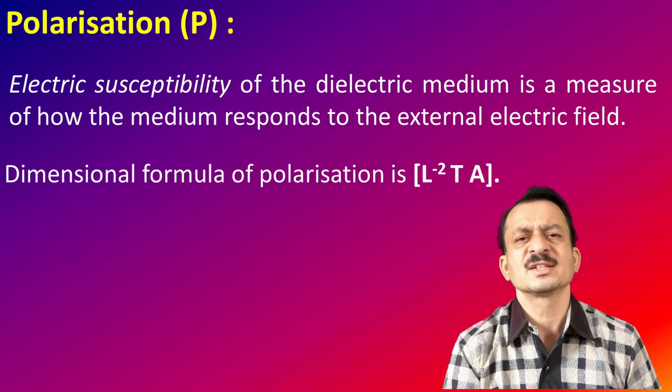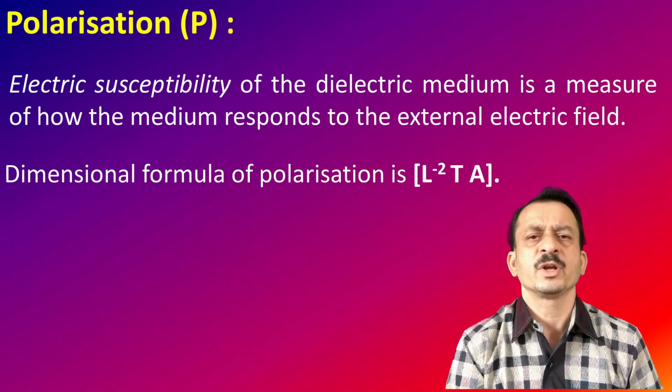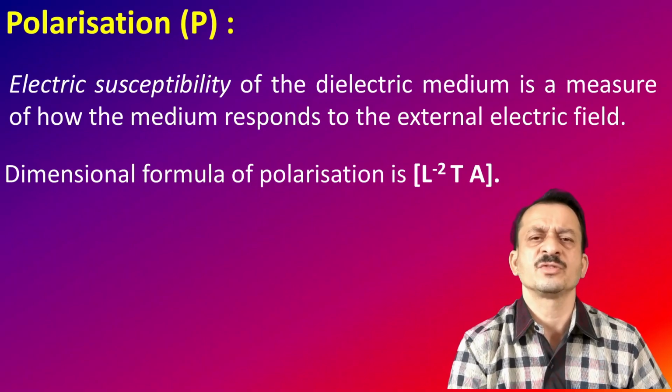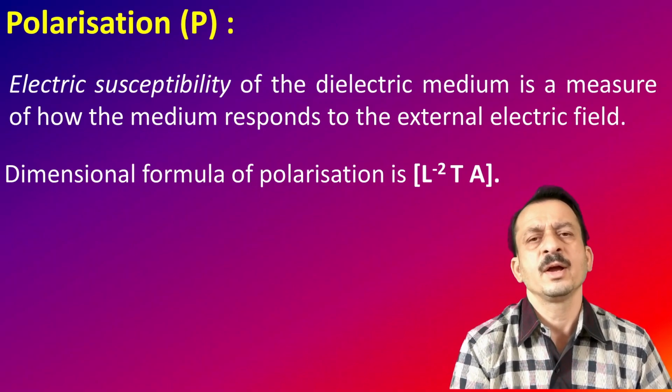The dimension of electric susceptibility is L to the power of minus 2 T A. L to the power of minus 2 T A is the dimensional formula for the electric susceptibility.